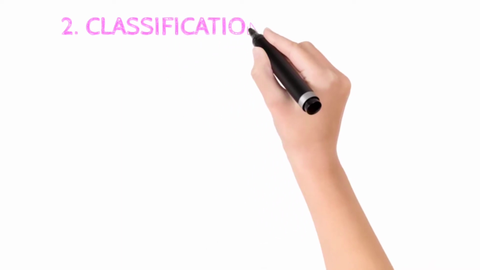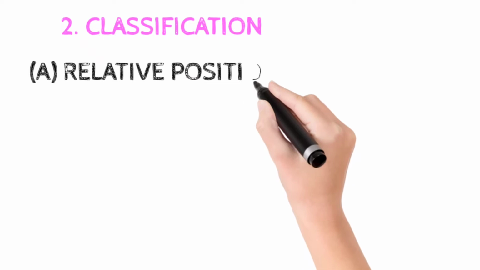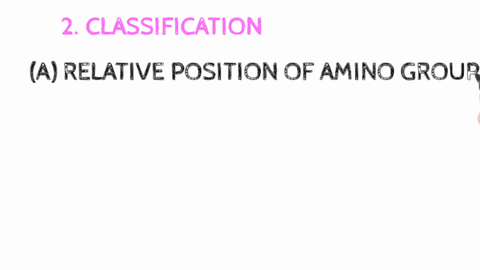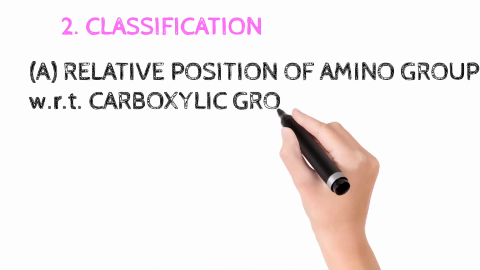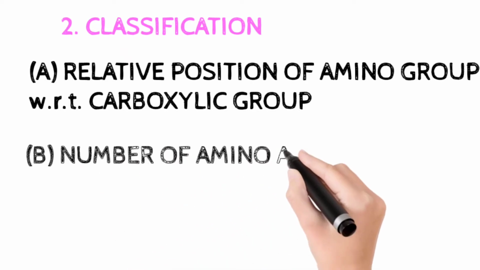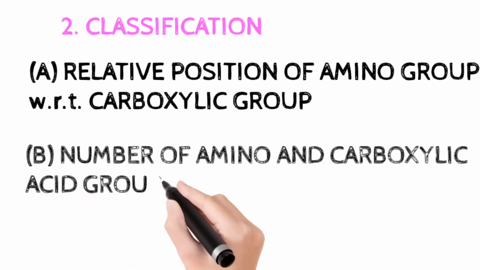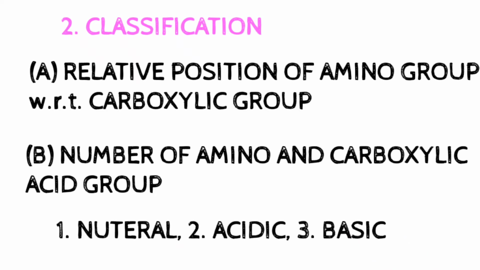Now we will know about the classification. On the basis of the relative position of the amino group with respect to the carboxylic group, these are divided as alpha, beta, gamma and delta amino acids. On the basis of the number of amino groups and carboxylic groups, these are classified as neutral amino acid, acidic amino acid and basic amino acid.